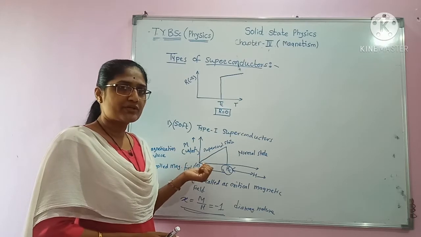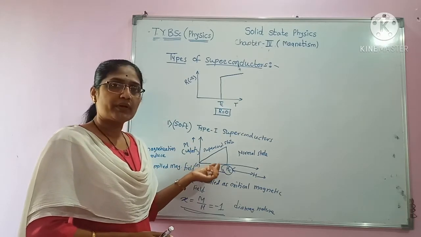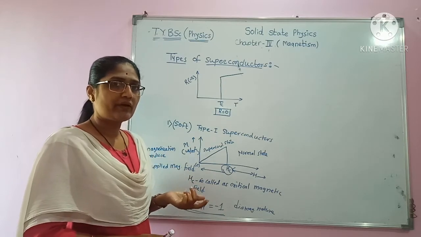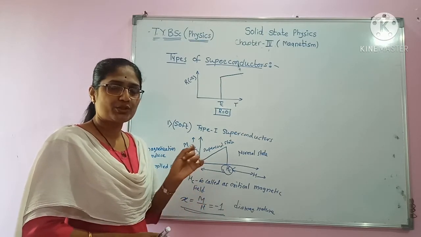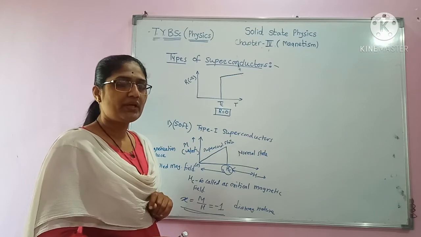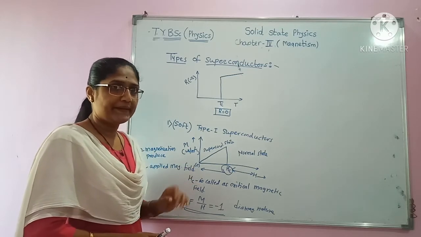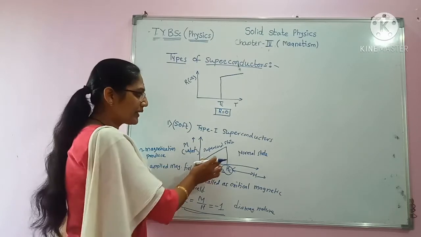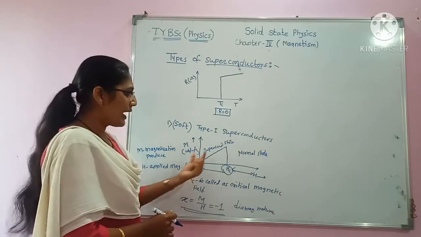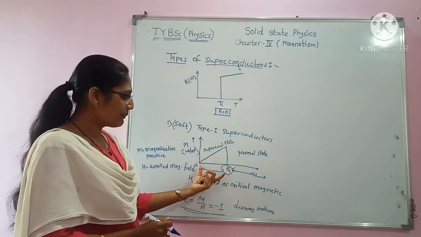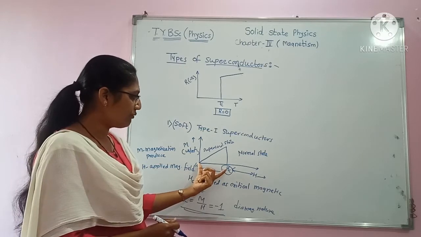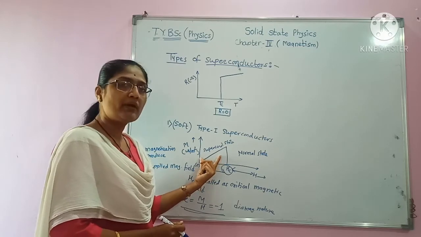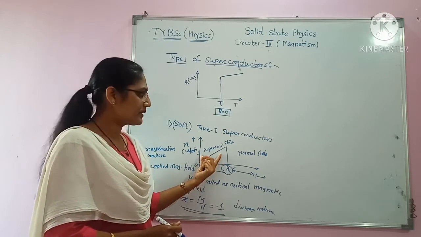Means at a temperature less than Tc, the material will expel all the magnetic field, and in the interior of the superconducting material B is equal to 0, and that is called the Meissner effect. And this material shows perfect Meissner effect below Hc.